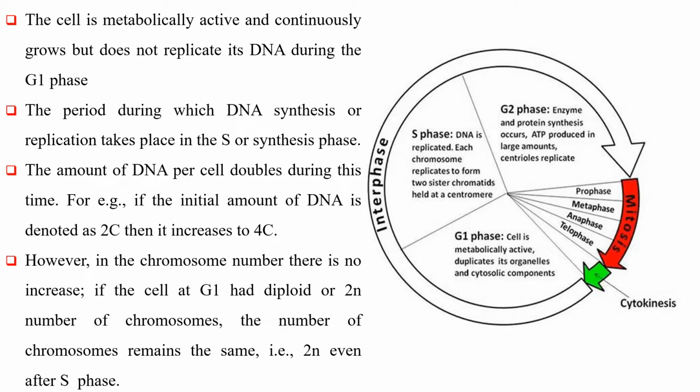The S or synthesis phase is the period during which DNA synthesis or replication takes place. In the S phase, the amount of DNA per cell doubles. For example, if the initial amount of DNA is denoted as 2C, then it increases to 4C. However, there is no increase in the chromosome number. If the cell at G1 had diploid or 2n number of chromosomes, the number of chromosomes remains the same, that is 2n, even after S phase.